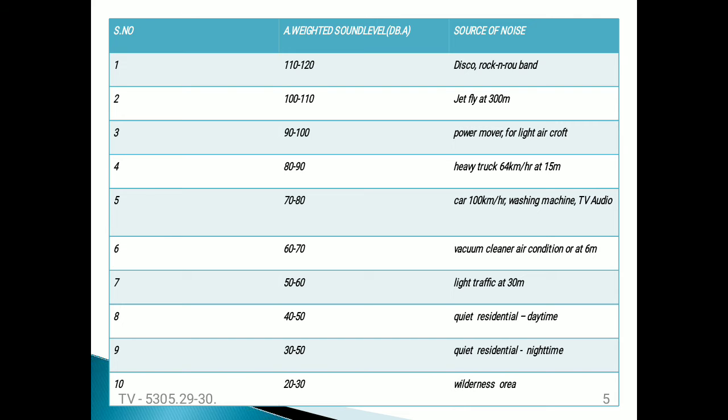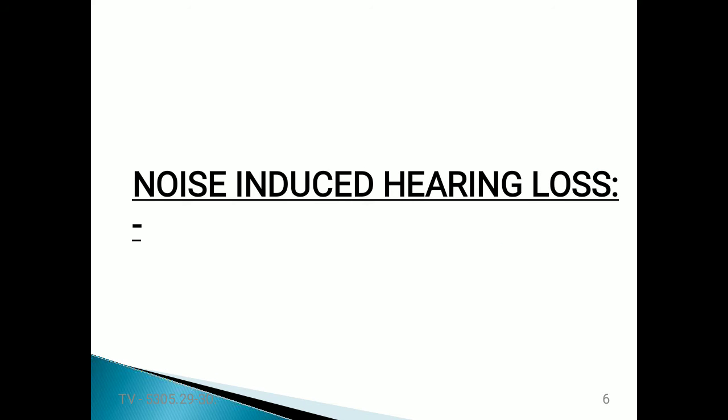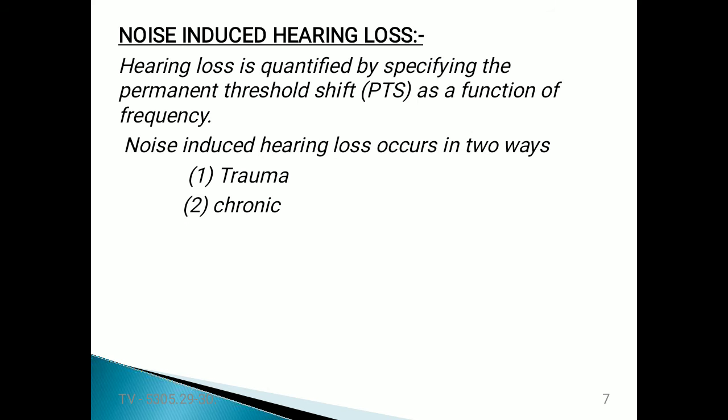Now I'm going to cover what is noise induced hearing loss. Generally the human ear is able to hear sounds in the range of 20 hertz to 20 kilohertz.